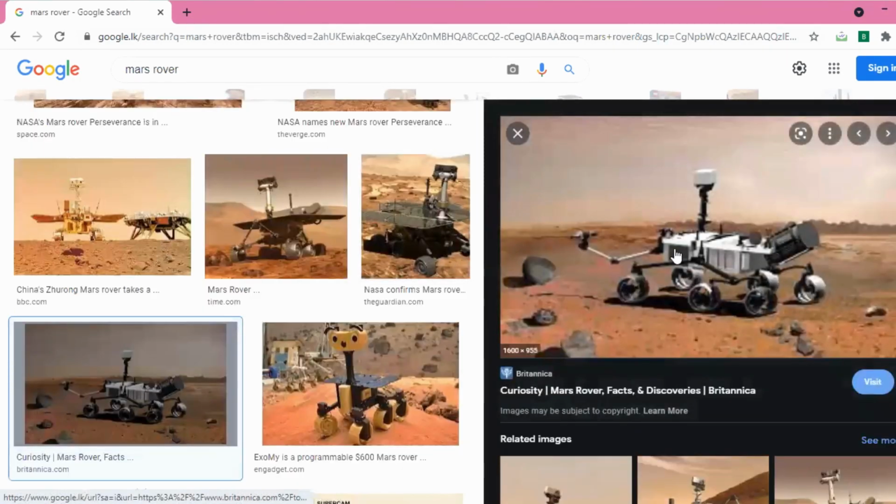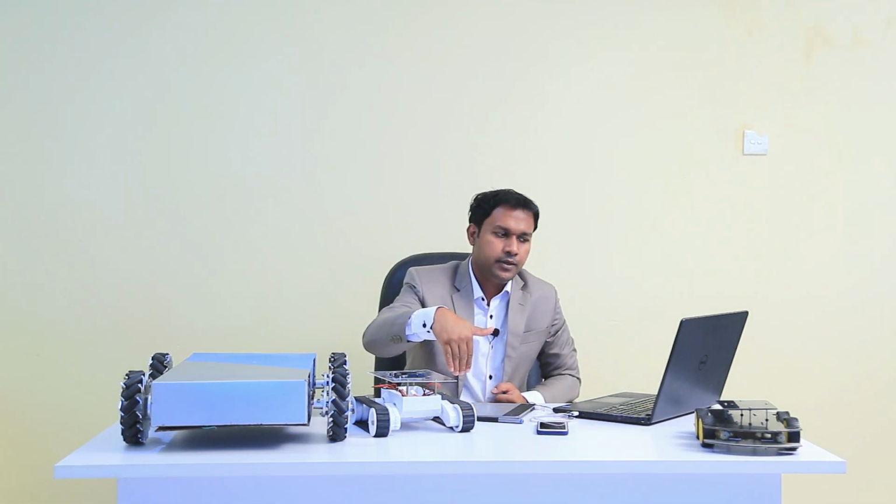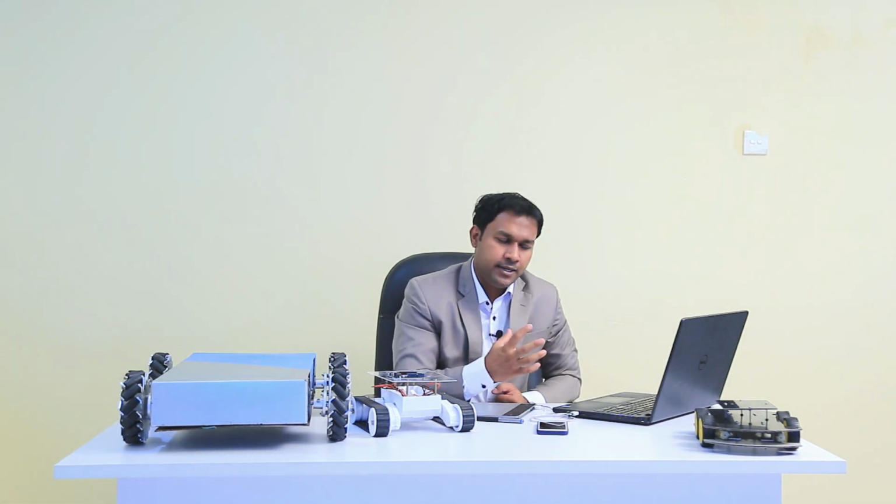See the suspension system. This is a very large robot. Because of this unique suspension system, it can move over obstacles, right? So that's the better robot chassis type for Mars exploration and that type of thing. Okay. Then I will show you a Mars rover type robot that we made.